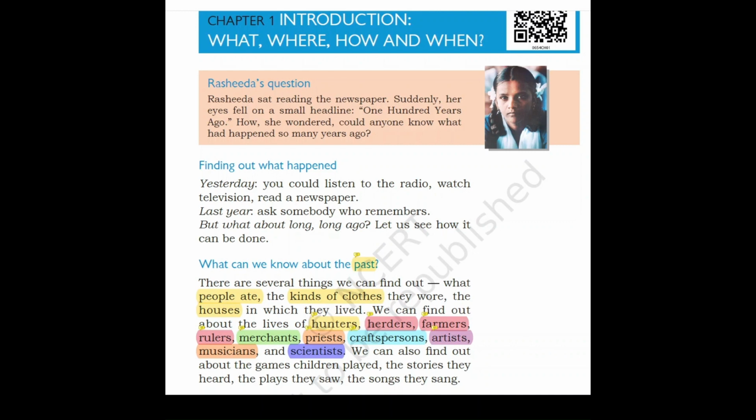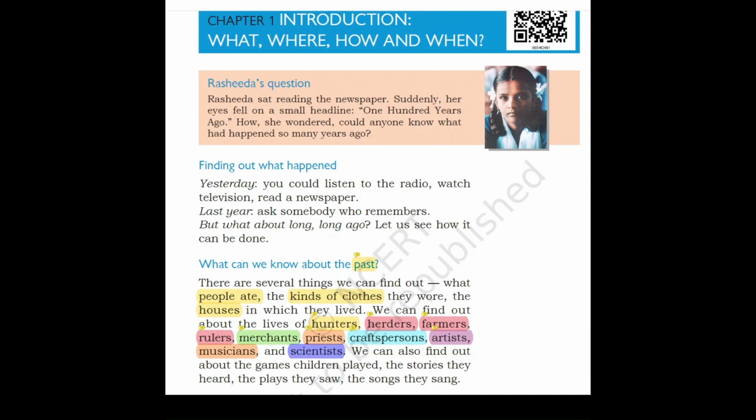Because these are the basic things for which a person exists: food, clothes and shelter. What people ate, the kind of clothes and the houses in which they lived. If we can find out about all these things, then we will know how we have evolved over the years from the past times. We can find out about the lives of hunters, herders, farmers, rulers, merchants, priests, craft persons, artists, musicians, and scientists.